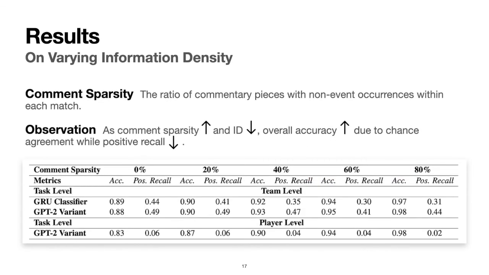To further demonstrate the challenges posed by the Soccer dataset, we also experiment with subsets of varying information density. Notice that the sparsity here refers to the ratio of negative cases within each match and is in inverse relationship with the information density metric. So the higher the sparsity, the lower the density. From the table below, we can observe that as sparsity goes up and ID goes down, the overall accuracy increases due to chance agreement on the negative cases, and positive recall decreases as there are much fewer positive cases occurring.